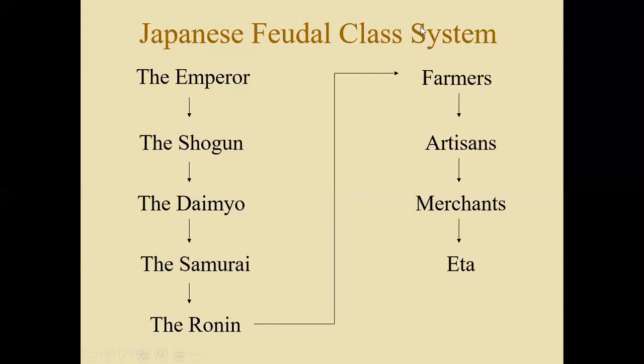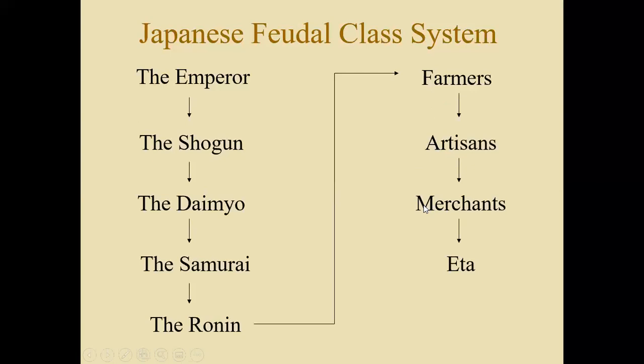Now, on the other side of the social hierarchy, we see towards the bottom the farmers, the artisans, and the merchants. And at the very bottom are the eta. Now, how would this be different from the European style of feudalism? Well, farmers would actually be at the bottom of European feudalism and merchants would be somewhere at the top. Farmers were seen, though, as valuable in Japan because they provided rice and they helped feed the warrior class. Artisans helped produce things such as swords for the warrior class. The merchants were at the very bottom.